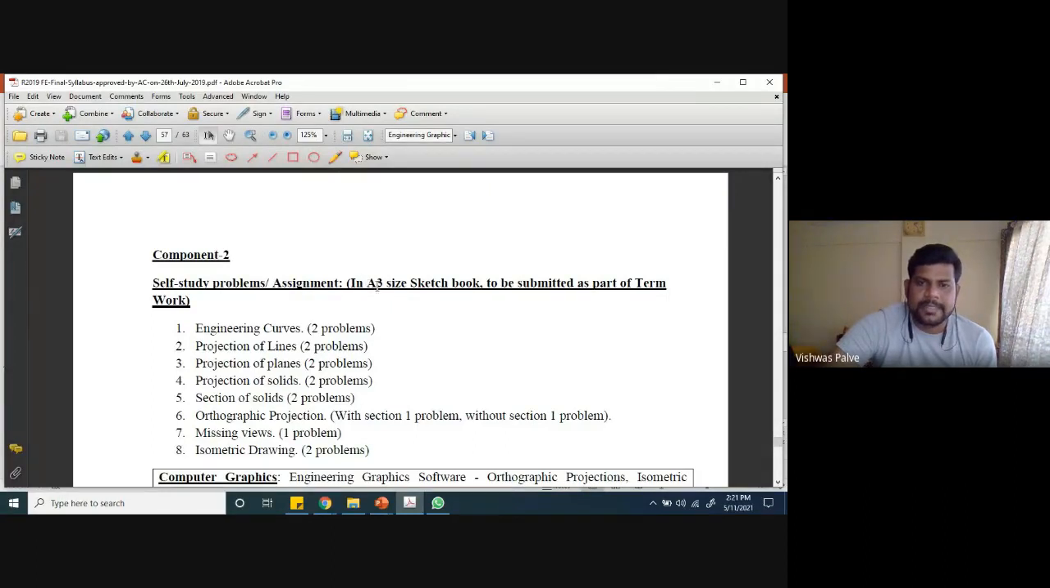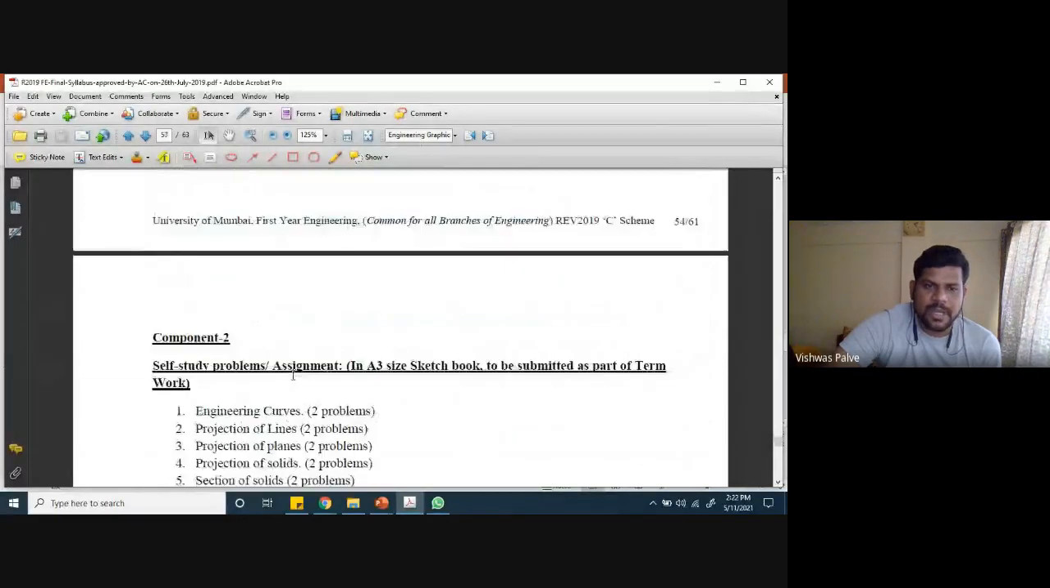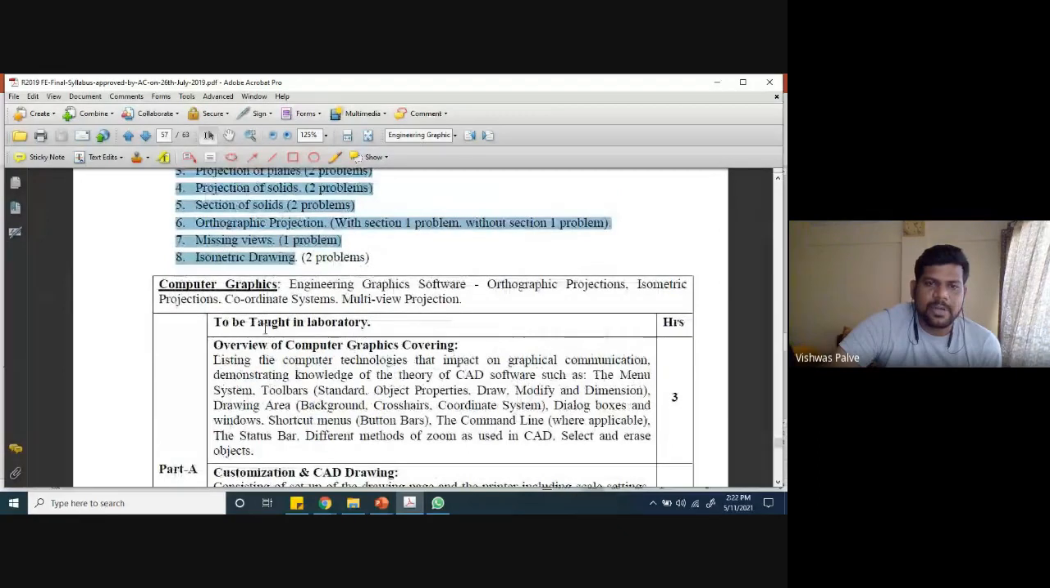So you have to purchase an A3 sketchbook. I will tell you which instruments you have to purchase for this engineering graphics. In that there will be 3 A3 size sketchbooks. So engineering curves, 2 problems, projection of lines. So again there will be a total of 8 assignments. So how many assignments are there? So a total of 8 drawing sheets, right? 8 assignments, and then there will be projection of solids.